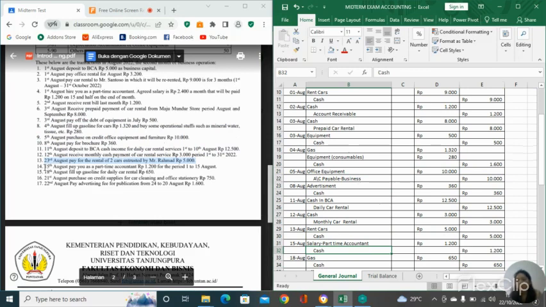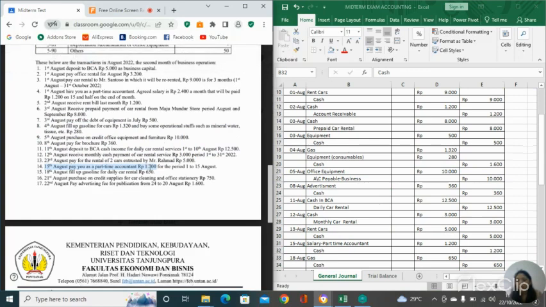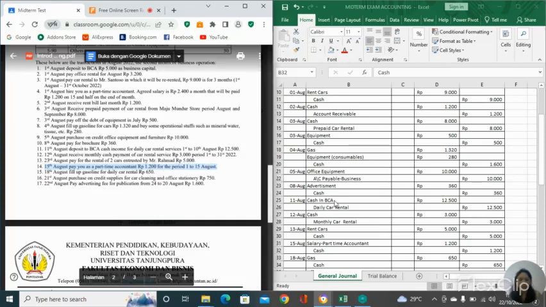So it's already the 15th. On the 15th, we are going to pay our part-time accountant 1,200 rupiah for the period 1 to 15 Augustus. So that is counted as salary for the part-time accountant, and salary is counted as an expense.